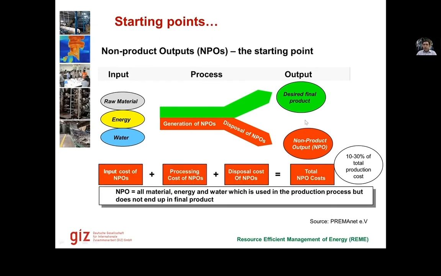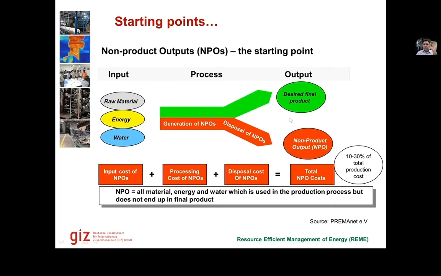So if we have, for example, wastage, let's say that 90% of our material ended up in the final product, but 10% of our material ended up into wastages like cutting wastages or rejections or reworks, for example. 10% of waste material is our non-product output.